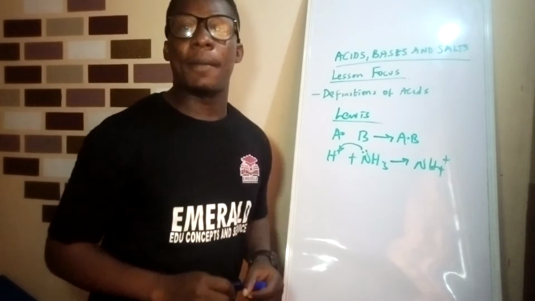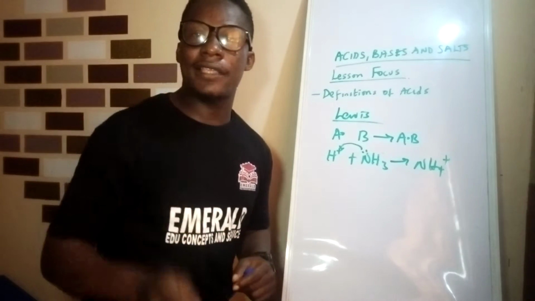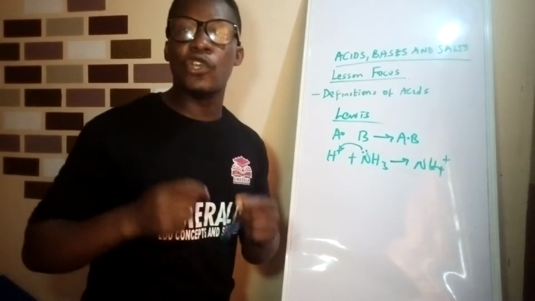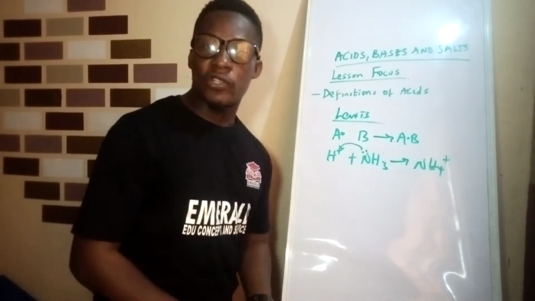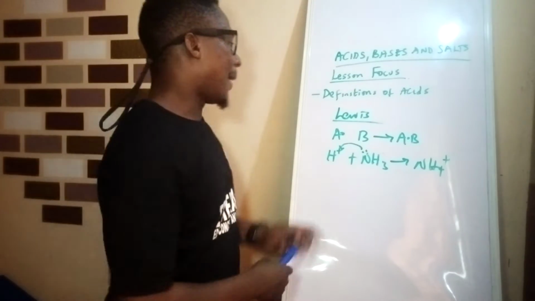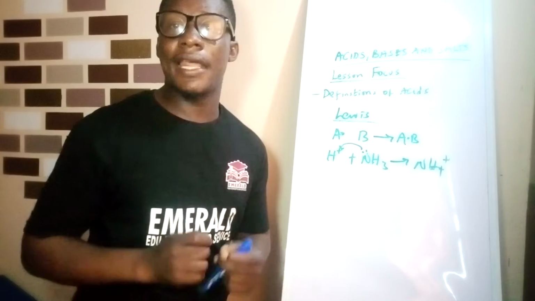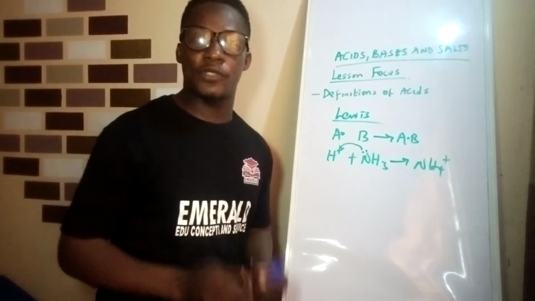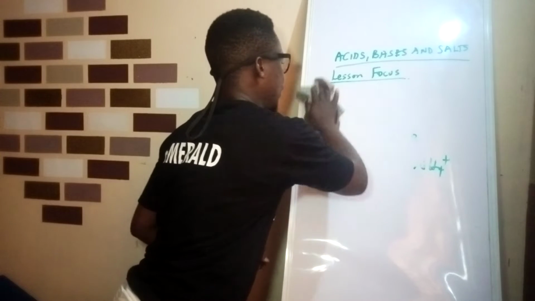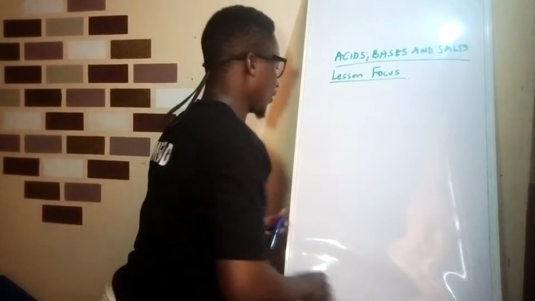So a quick recap: by Arrhenius, an acid is a substance which, when dissolved in water, produces hydronium ion. By Bronsted-Lowry, an acid is a proton donor, while by Lewis, an acid is an electron pair acceptor. Now let's look at classification of an acid.